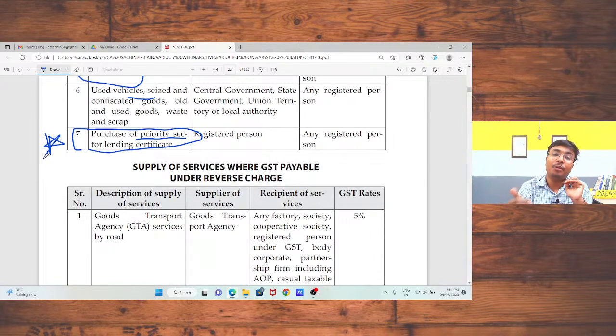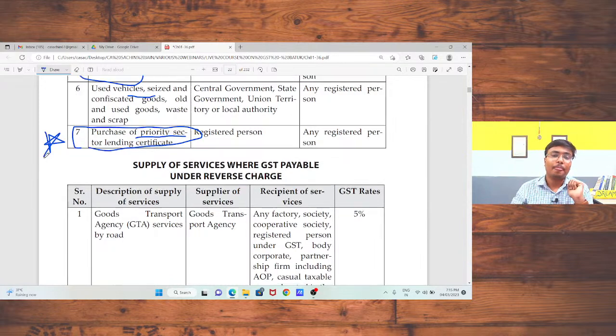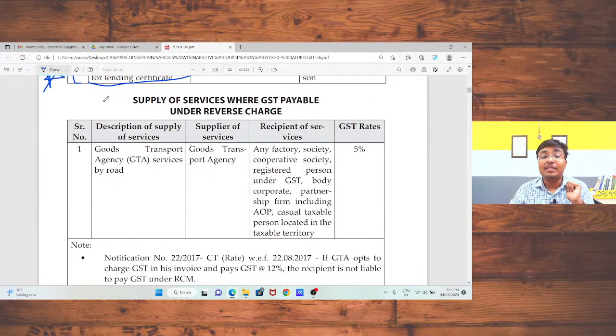Just read all these points with logic, because with logic, ये चीजें हमको याद रहेगी. Next, supply of services where GST is payable under reverse charge mechanism. Sir, goods is okay. Now supply of services, यहाँ पर logically समझने जैसा कुछ भी नहीं है. So I am just reading those points. In case of goods transport agency, that is GTA, we are going to discuss on that point.